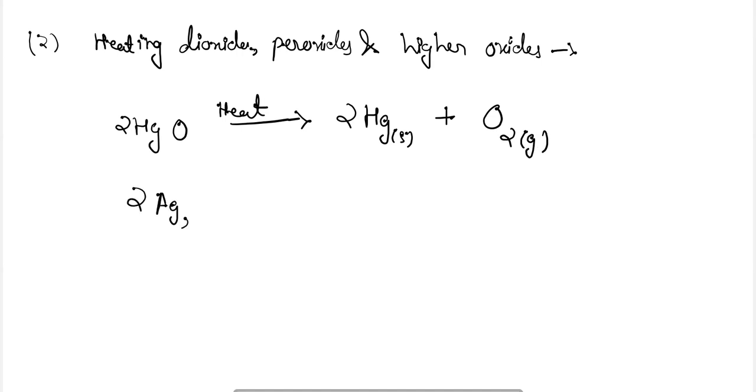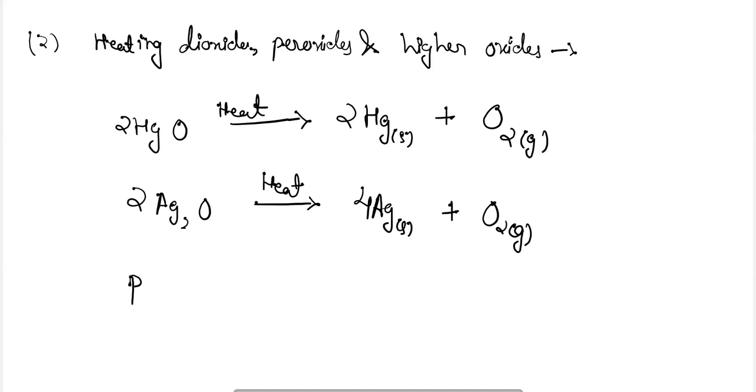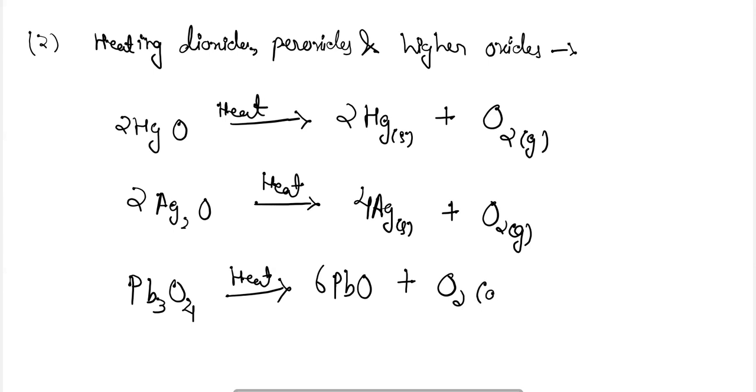Also, silver oxide when decomposed on heating will produce dioxygen with solid silver. Pb3O4, lead oxide, will also decompose on heating to lead oxide and oxygen gas will be released.